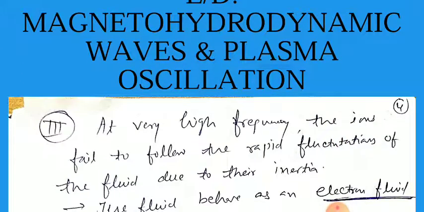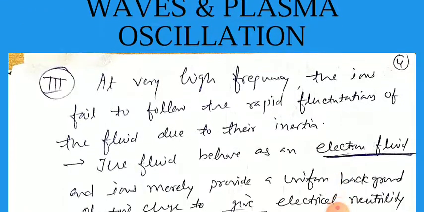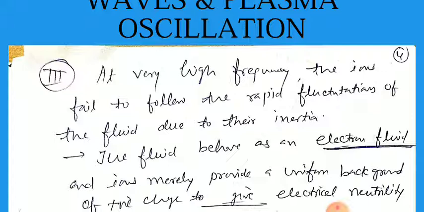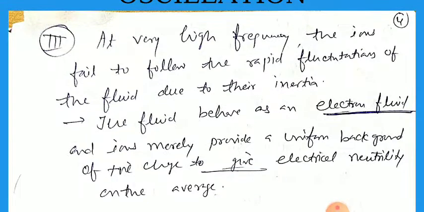Now, the third case: if the applied frequency of the magnetic field is very high, then the ions fail to follow the rapid fluctuation of the fluid due to their inertia, because the ions have more inertia in comparison to the electrons, so they cannot take part in the oscillations at high frequency. So the fluid behaves as an electron fluid now, because the effective part of the fluid is the electrons, not the ions, and the ions merely provide a uniform positive background to the negative charge and give electrical neutrality on average.